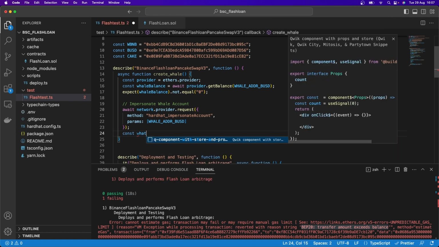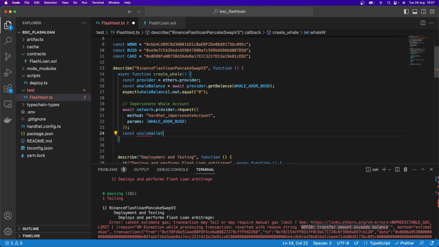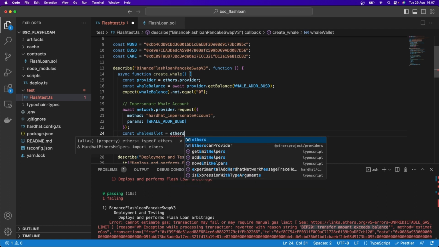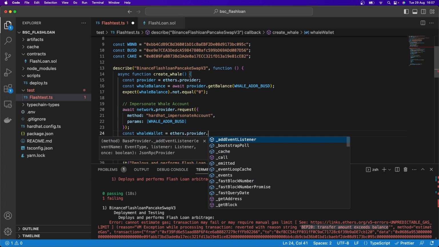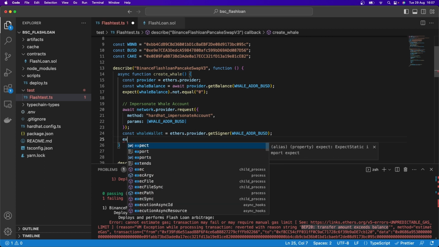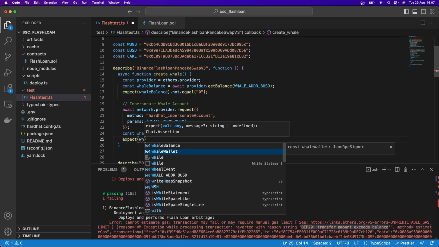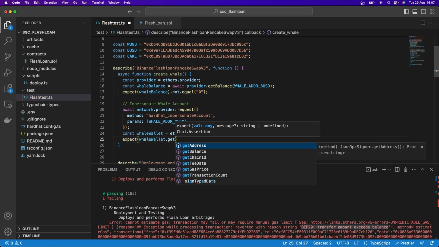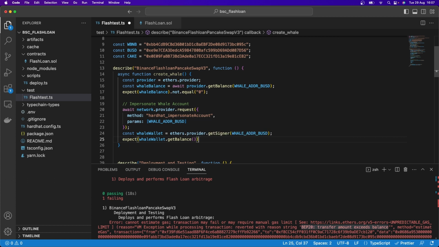And so here we can say const whale wallet is going to be equal to ethers.provider.getSigner. So not getSigners with an S on the end, just getSigner. And then in there, whale address BUSD, and then expect that the whale wallet.getBalance, open and close parentheses, .not.equal, again, we don't want it to be equal to 0. Just to prove that this is all working, we're writing those checks in there.